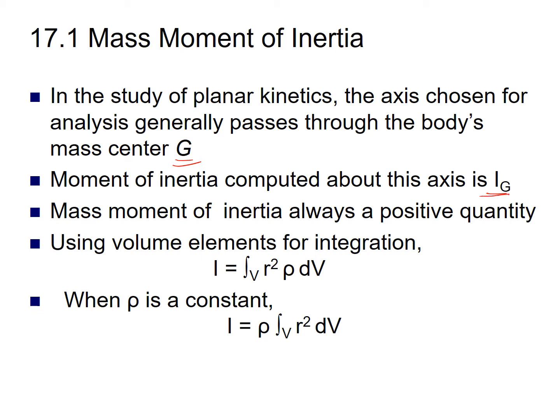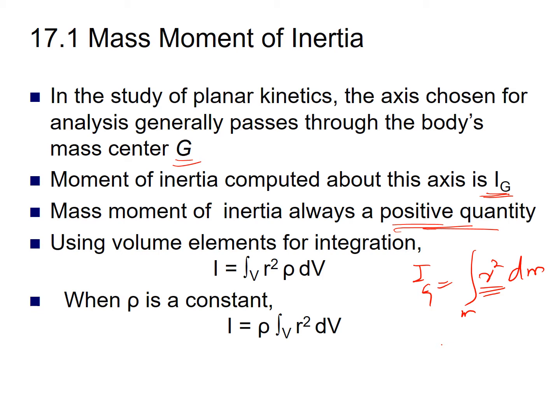In that case, Ig will be equal to the integral of r square dm, since we take the square of r, which is the perpendicular distance from the axis passing through the mass center G. So this mass moment of inertia is always a positive quantity. It can't be negative. And we can calculate this integral over volume.